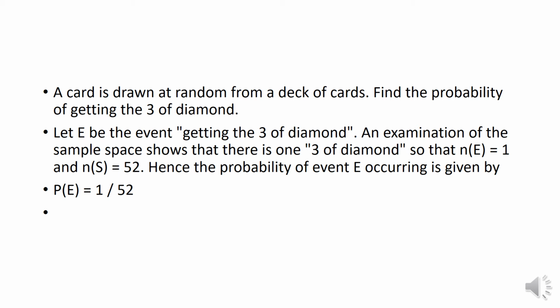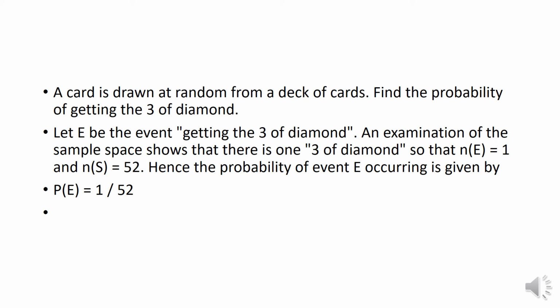There are total 52 cards and we have 2 colors, red and black. We have 26 red cards and 26 black cards. We have 4 shapes in it, diamond and heart, which are red, and clubs and spade, which are black.